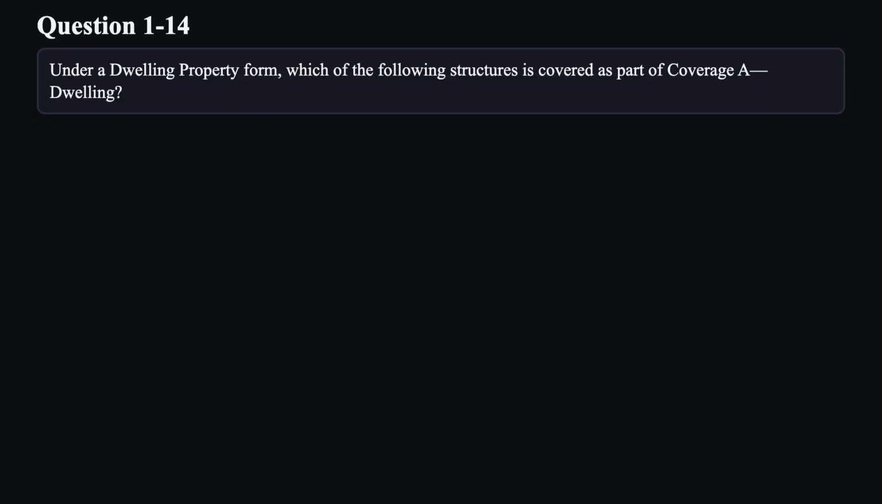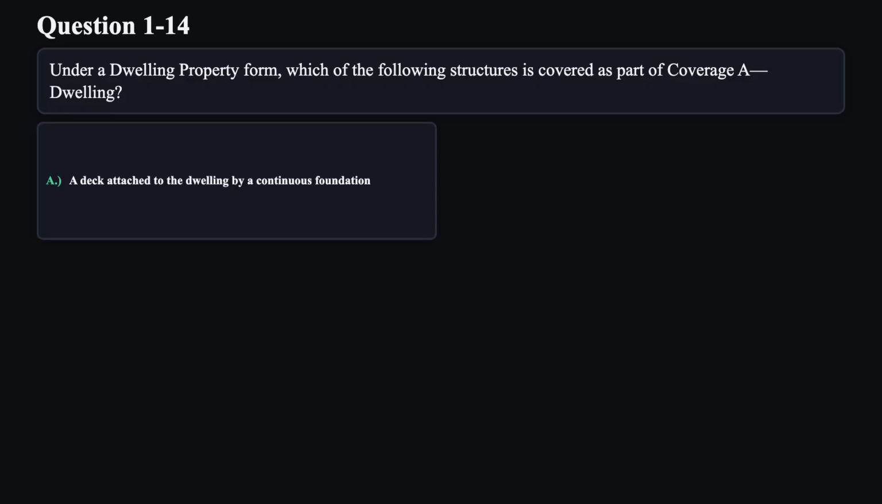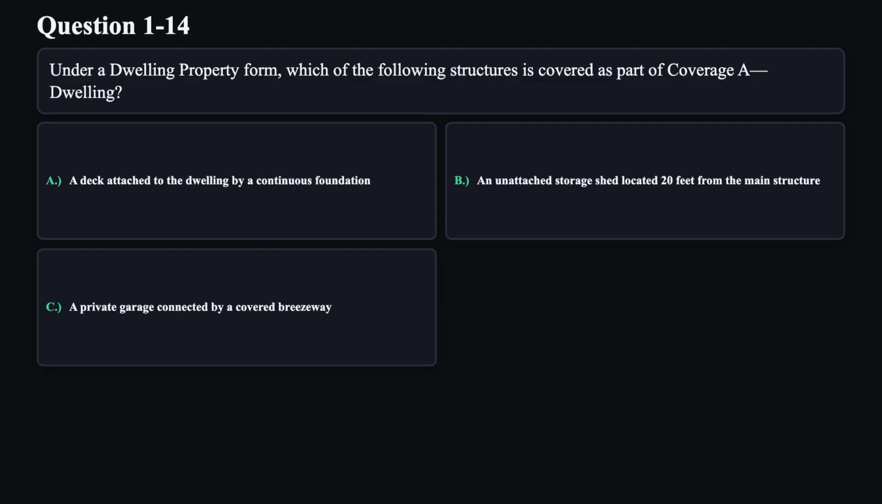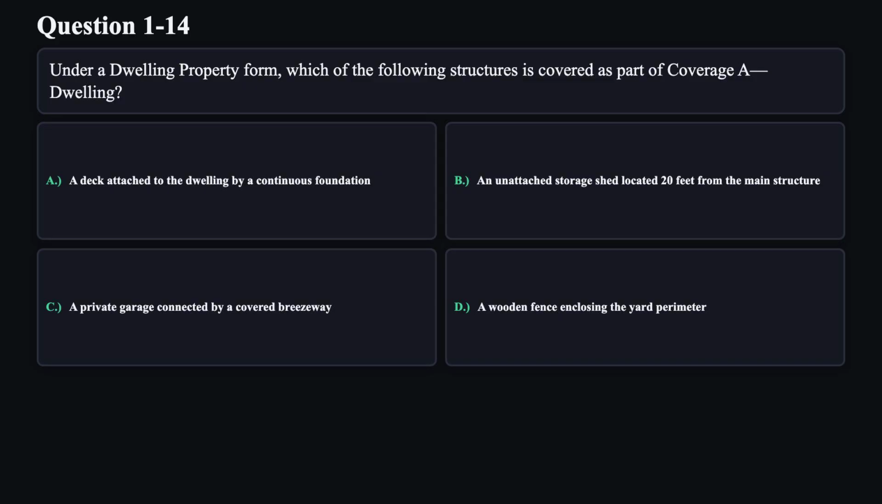Question 14. Under a dwelling property form, which of the following structures is covered as part of Coverage A dwelling? A. A deck attached to the dwelling by a continuous foundation. B. An unattached storage shed located 20 feet from the main structure. C. A private garage connected by a covered breezeway. D. A wooden fence enclosing the yard perimeter.